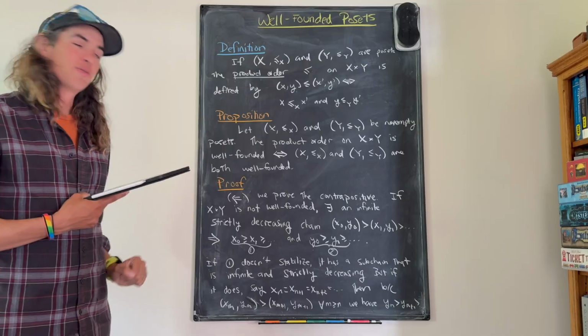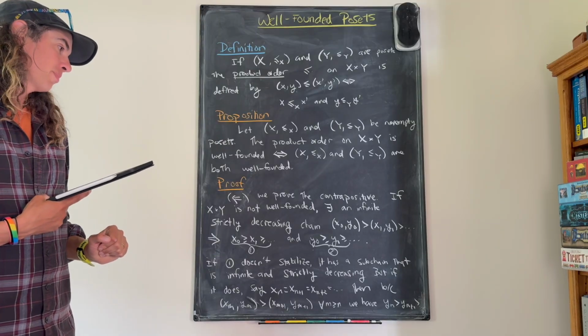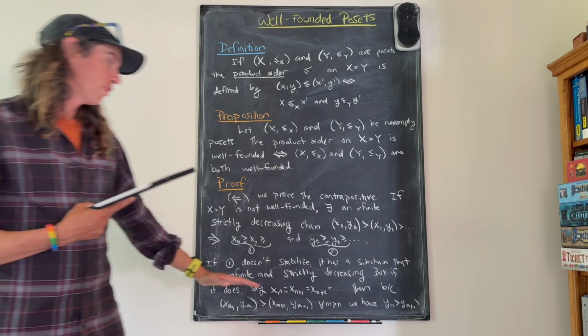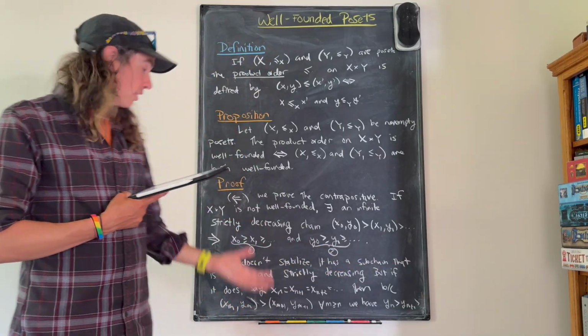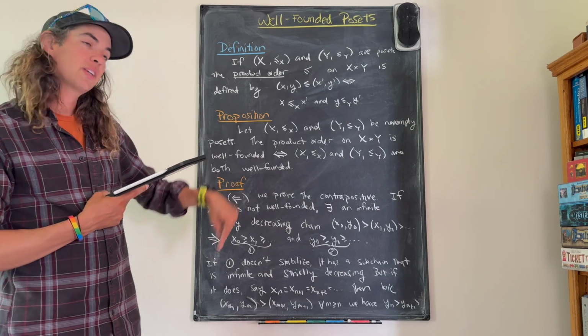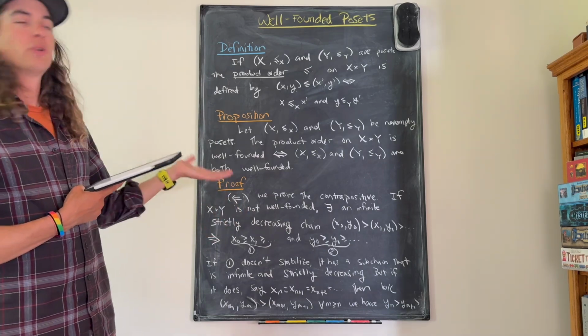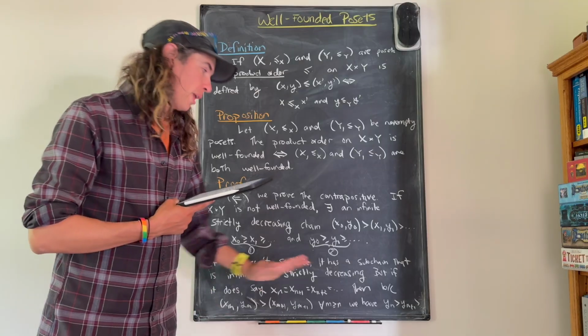That's the opposite of what it means to stabilize. And that's great, because if I obtain a subchain that is infinite and strictly decreasing, that gives me a strictly decreasing chain inside of X, and so X cannot be well-founded, which is what we're trying to show. Okay, so that's one case.